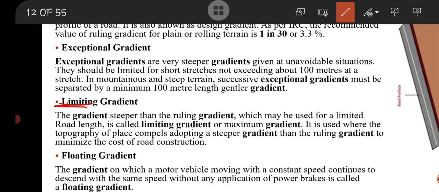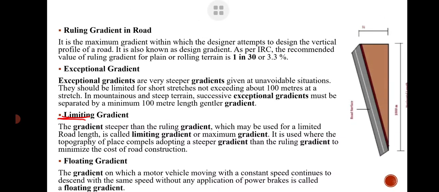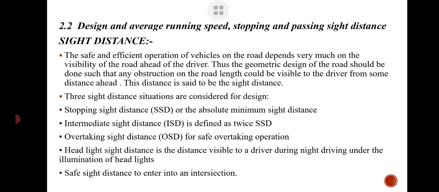For a small stretch of length, limiting gradient is provided, and for practical difficulties this gradient is provided. Then floating gradient, or minimum gradient, means the gradient on which the vehicle can run smoothly. This is known as floating gradient. So for today's lecture this is it. In the next lecture we will study sight distance.